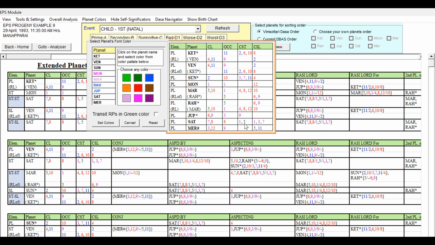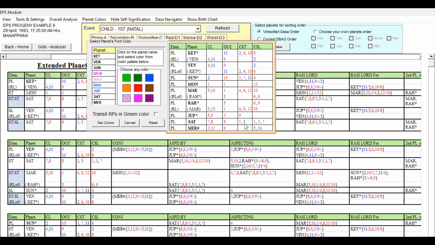We can give light green or blue. We already gave blue to Jupiter and also Rahu. I feel such a favorable grouping with 1-3-7 cuspal sublord, we can give Saturn the light green color. Because of the 8 and 8, I am not giving dark green, I am giving light green.